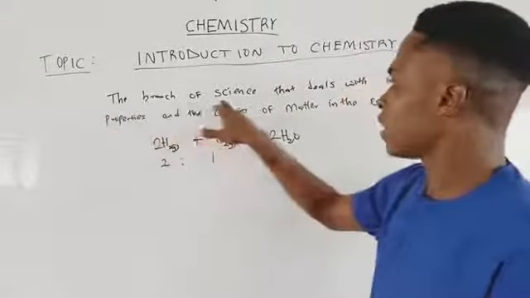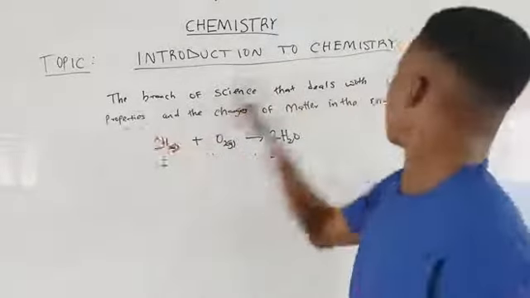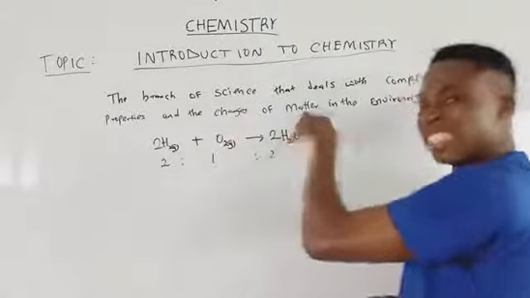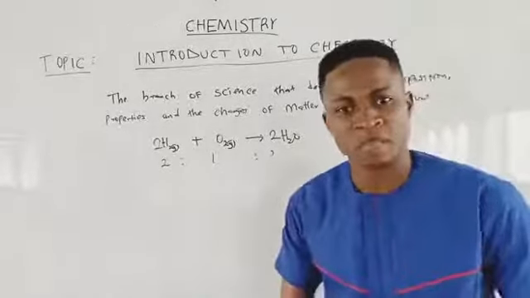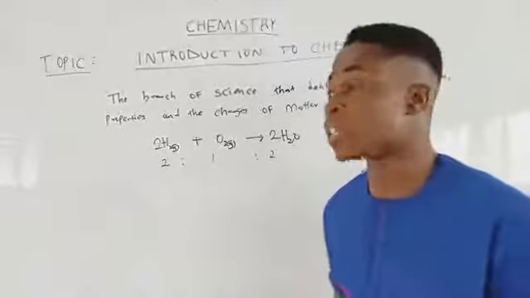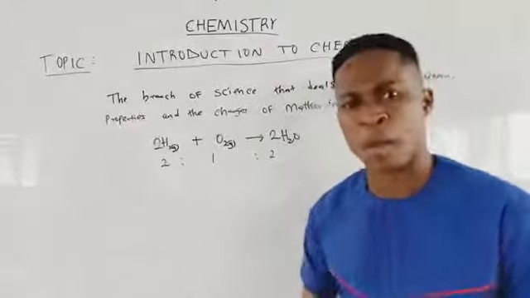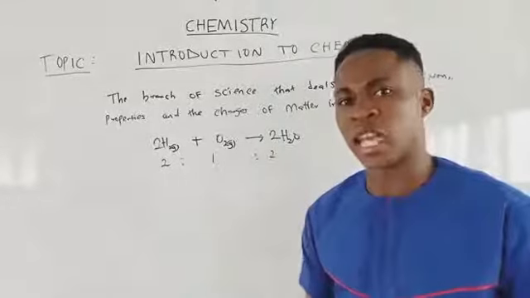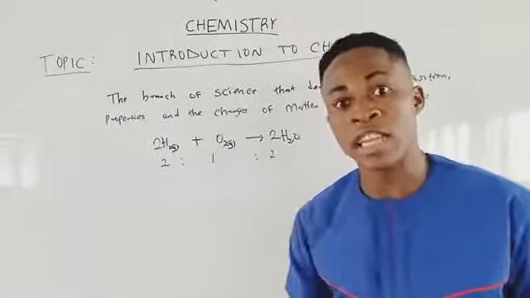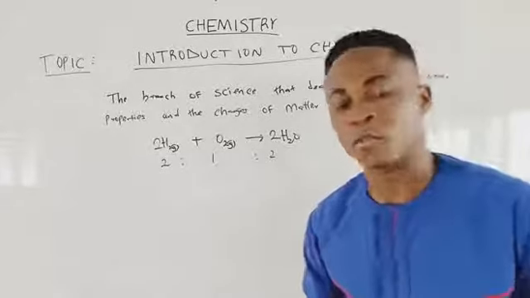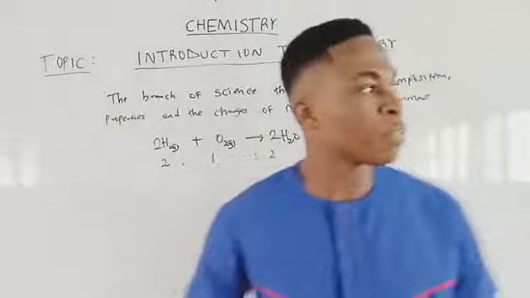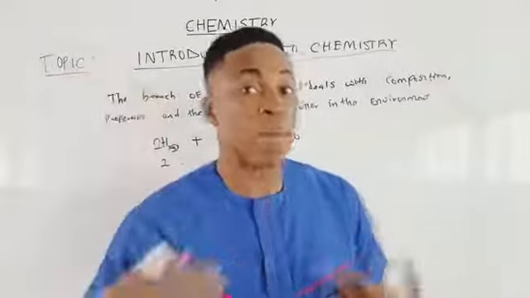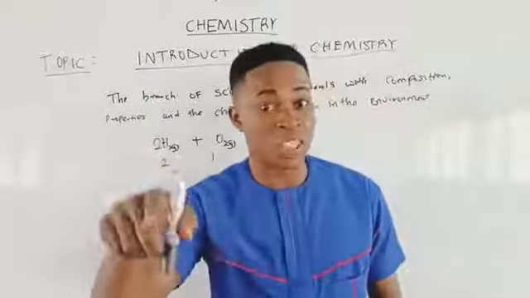It's the branch of science that deals with the composition, the properties, and the changes of matter in the environment. What is matter? Anything that has mass and occupies space. You occupy space as a human being. Everything in life must occupy space. If it doesn't occupy space, that means it is not matter. According to scientists in natural phenomena, anything that has mass and occupies space is called matter, and that is true. Like me now, I'm teaching you guys. You occupy space, and I also occupy space. That is the most important thing.